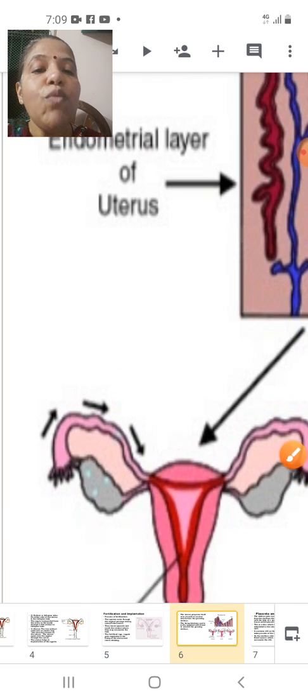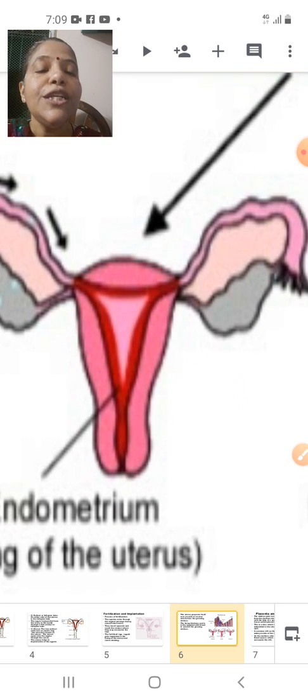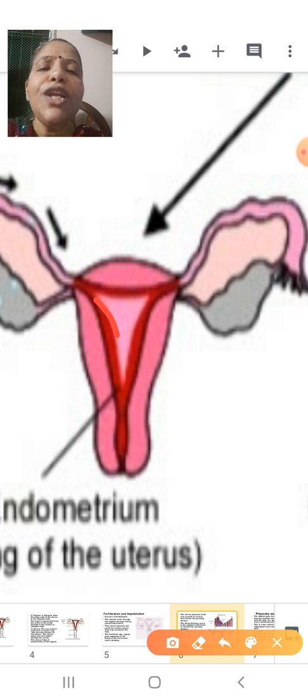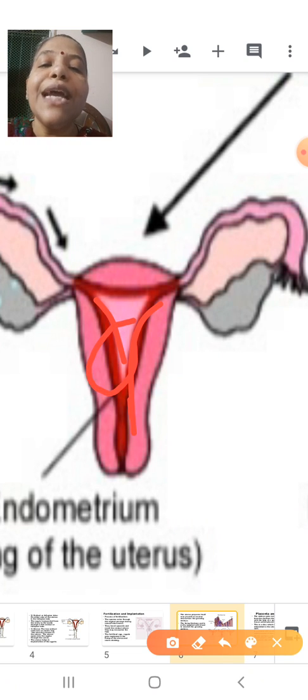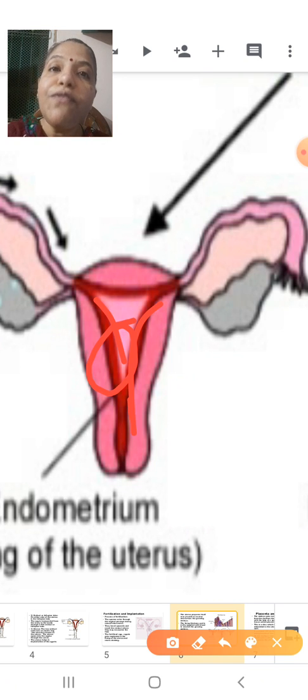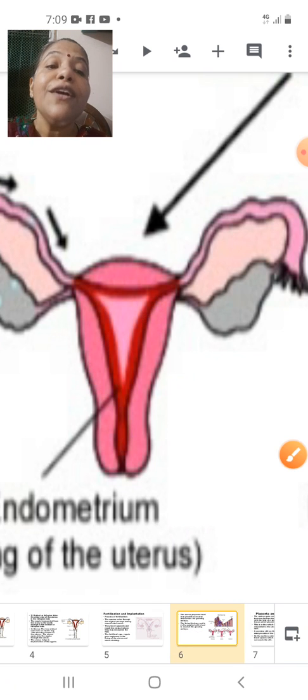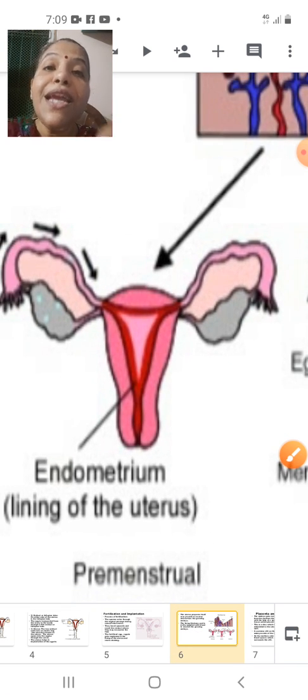This is a special wall which is made in the uterus, which is highly vascular. Highly vascular means richly supplied with blood vessels. Why is this wall richly supplied with blood vessels? Because the zygote is going to get implanted over there, so the zygote should get ample amount of nourishment. So this is the way the uterus is preparing itself for the fertilized ovum.